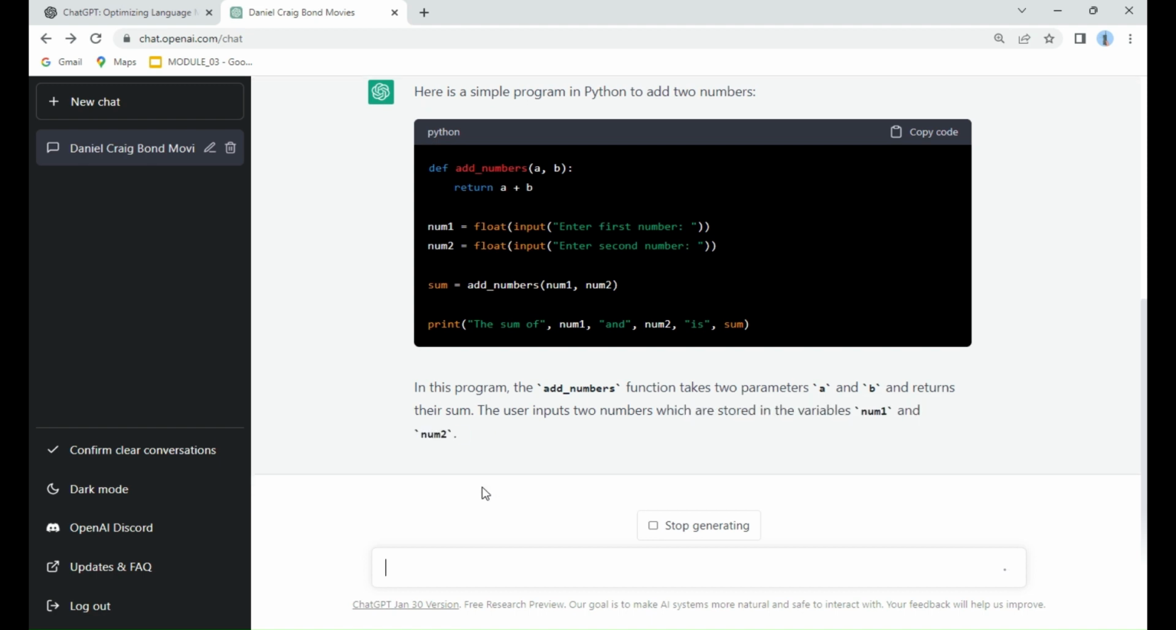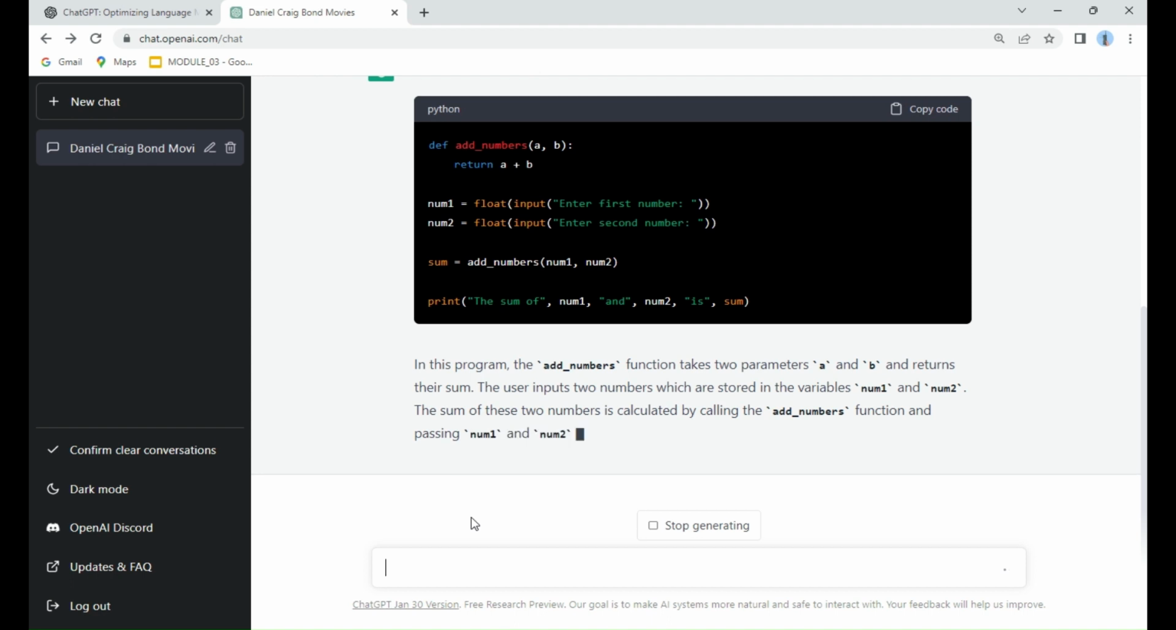So there you have it. ChatGPT is a powerful language model that can revolutionize the way we interact with technology. Whether you're a business owner, developer, or just someone interested in artificial intelligence, it's definitely worth taking a closer look at this amazing tool.